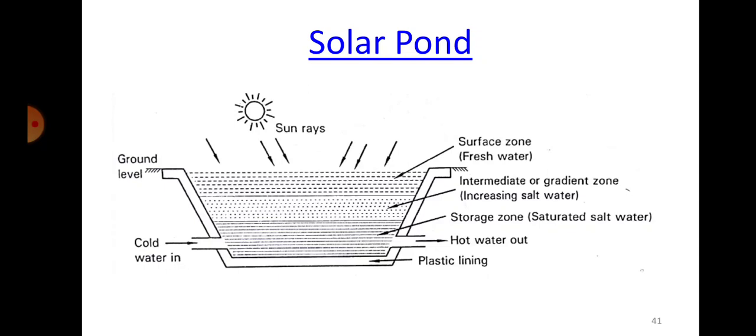Even in the summer season, with the sun directly on top of that pond and a lot of solar energy falling on it, you would generally see that the water of the pond will not be heated. It will still be cool, at normal temperature, right?